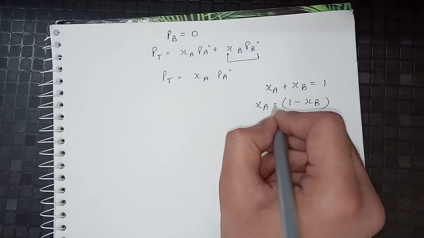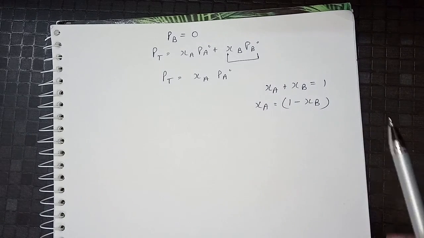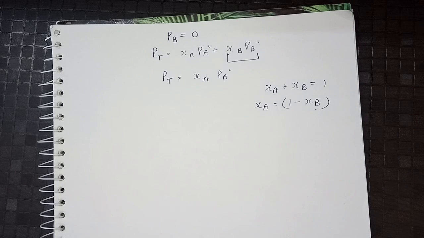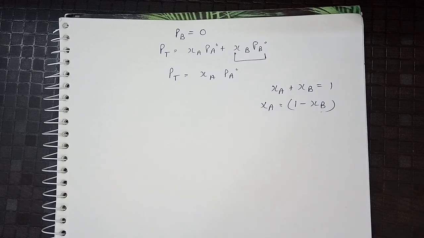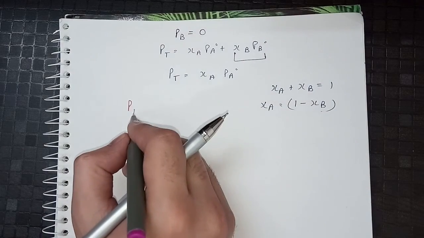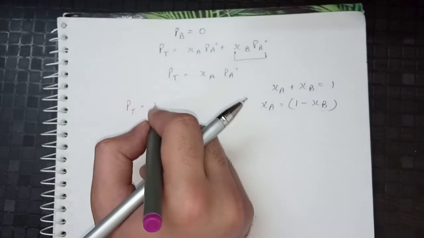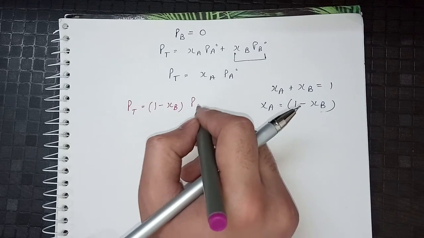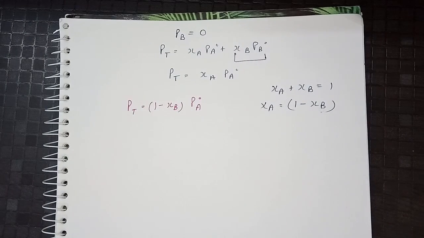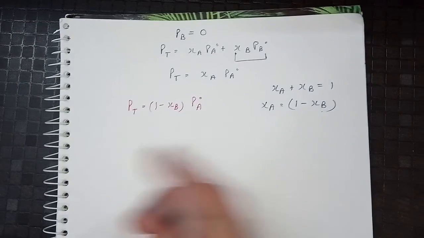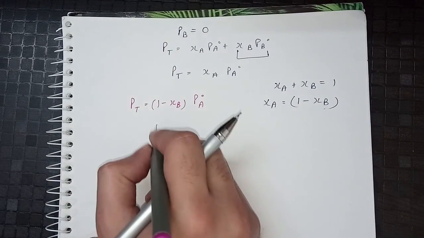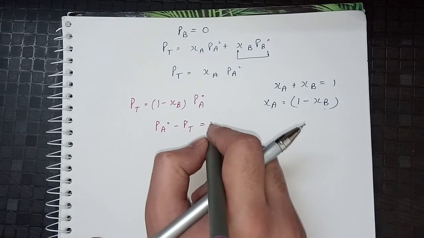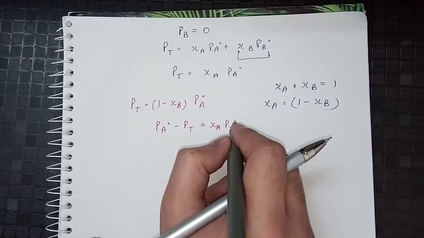So if you are wondering why I converted it this way, it is because to have this in the form of the solute, if we have to calculate in terms of the non-volatile solute, how will we do it? So here PT, that is total pressure, will become 1 minus XB, the mole fraction of our non-volatile solute, into the vapor pressure of our solvent in the pure state. If we rearrange this, the final equation we get is PA naught minus PT is equal to XB PA naught.